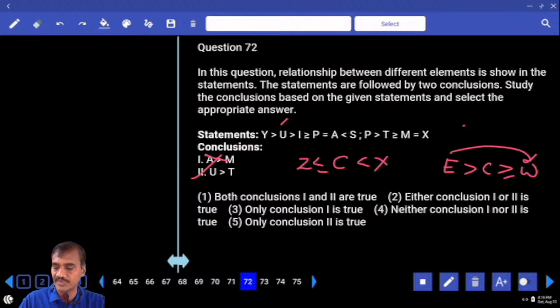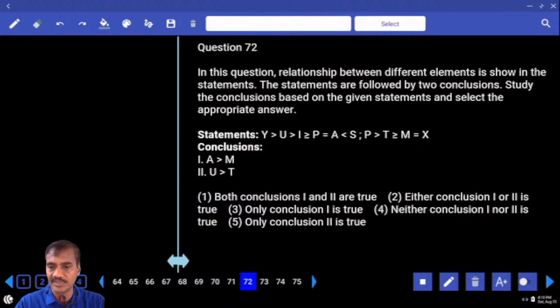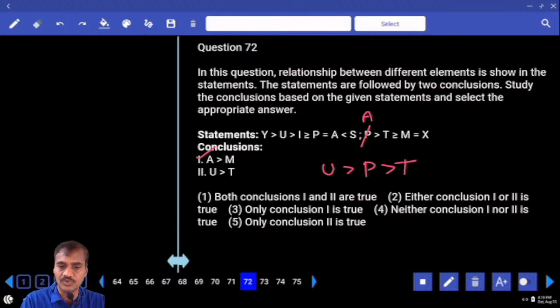Then 72. Now in this 72, A and M. A is here, M is here. A equals P, so A and P are one and the same. A greater than M, definitely true. Now U and T. U is here, T is here. Which element is common here? P is common. Now U greater than P, P greater than T, U greater than T. Both 1 and 2, choice 1, question number 72. Done with this? Then coming to this one, 73 to 77.